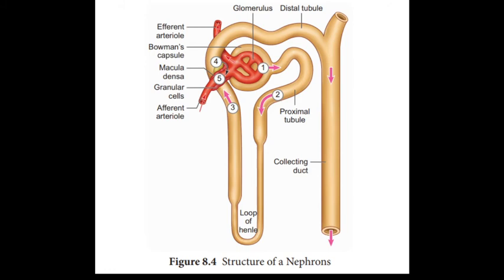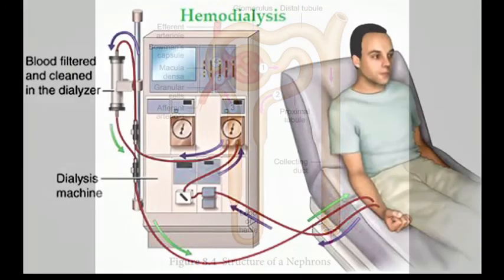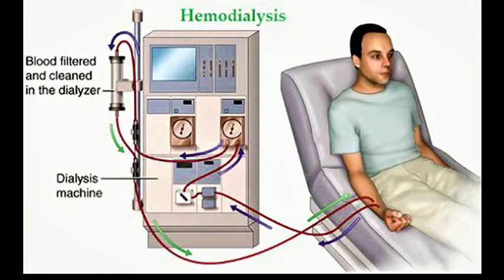Now we are going to the second topic, dialysis. Do you know what dialysis is? Under certain circumstances, such as poor blood flow to the kidney, infections, injuries, etc., the kidneys fail to perform their function. In such situations, an artificial kidney is used for blood filtration, and this process is called dialysis.